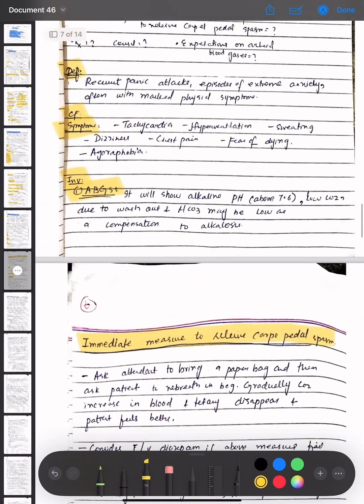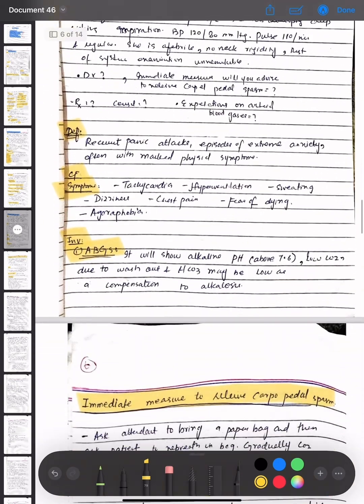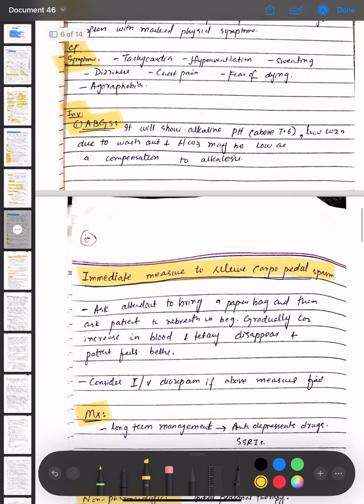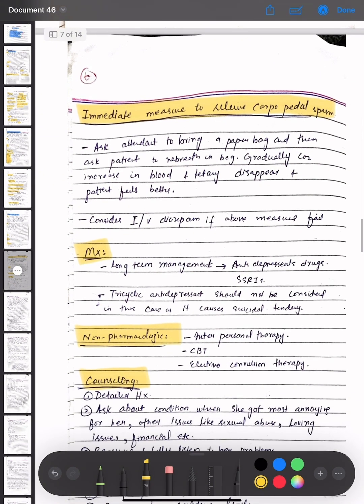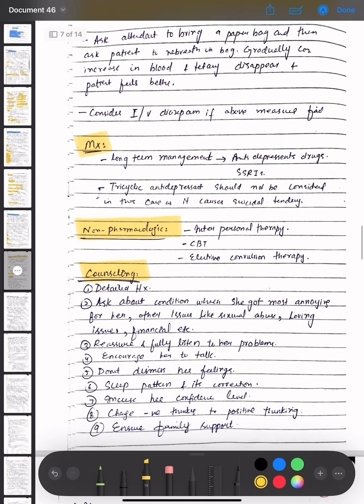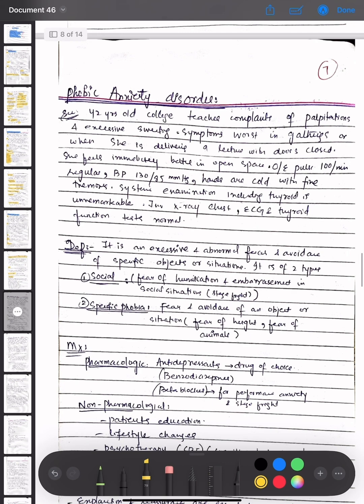So we have discussed the topic panic anxiety disorder, we have discussed the scenario, then the definition, the clinical features and symptoms, then the investigation option which is ABGs, and immediate measures to relieve carpopedal spasm, then the management options, then the non-pharmacological treatments, and then the counseling. Now coming towards the next topic, that is phobic anxiety disorder.